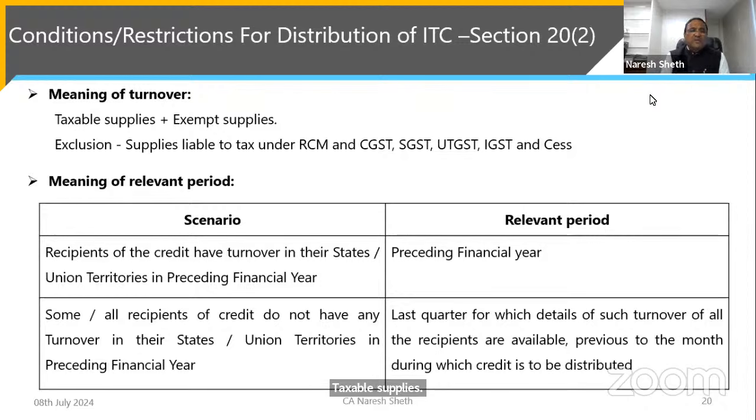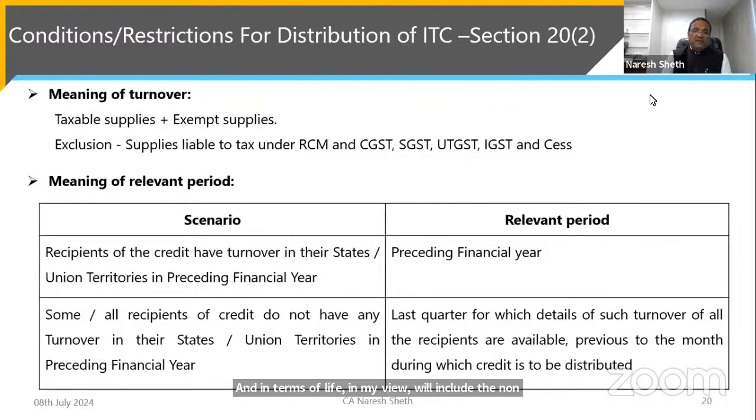And exclusion means, from that, you do not include for calculating the turnover the supplies liable to tax under RCM. And CGST, SGST, UGST, IGST, and cess are not to be included. So net turnover means turnover of the taxable supplies and turnover of the exempt supplies. Even exports will come. Even the supply to the EOU will come. Everything will come in the taxable supplies, and exempt supplies, in my view, will include the non-taxable supplies also.